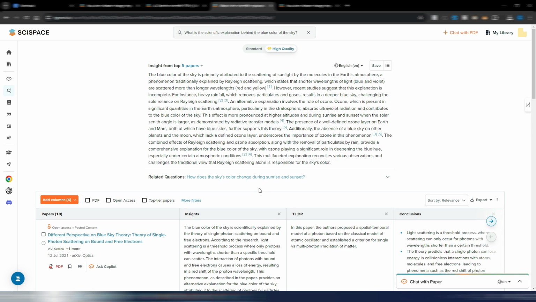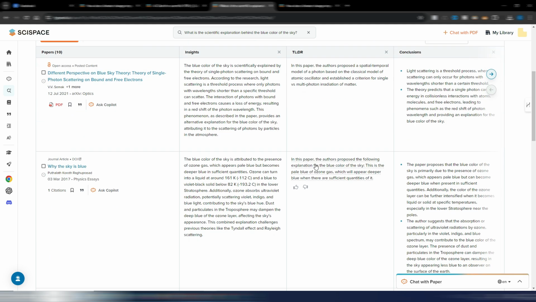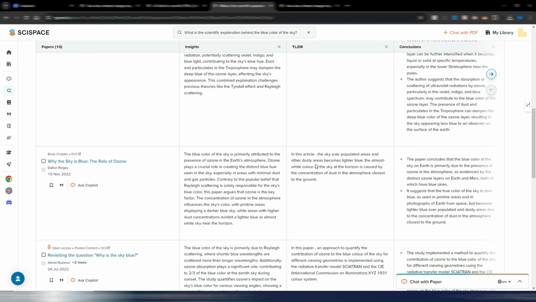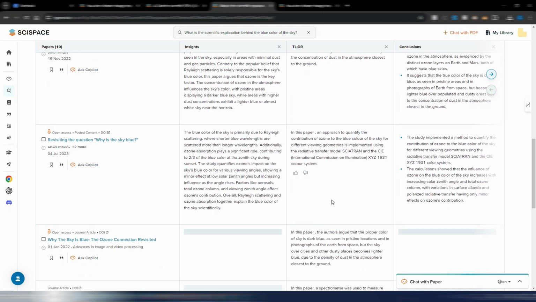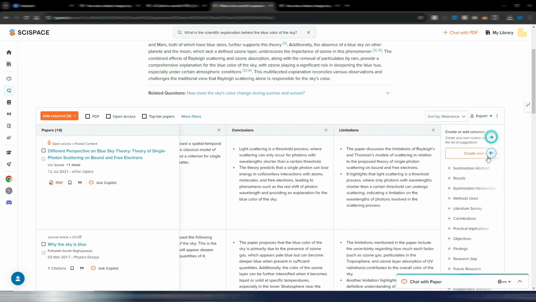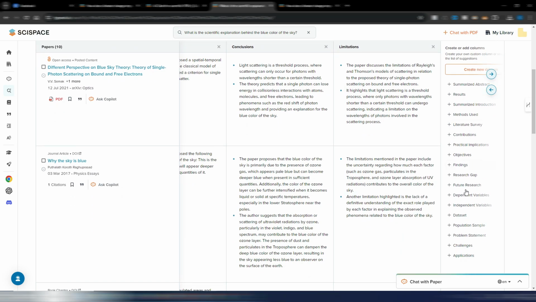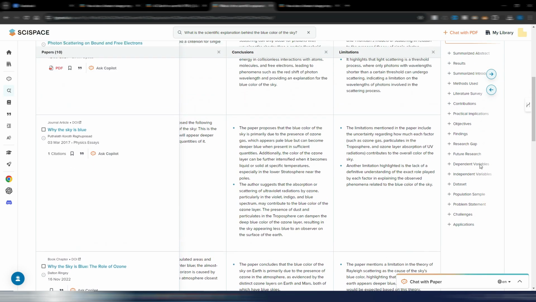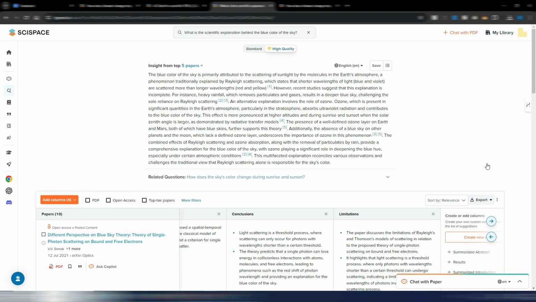So as you can see, you can really search whatever you want in this kind of scientific world. And again, you have your summary here with all the papers you can read, with all the information you can have about this topic. You can learn, you can write about it, and so on. You can again add all the columns you want here. And that's it. This is SciSpace.